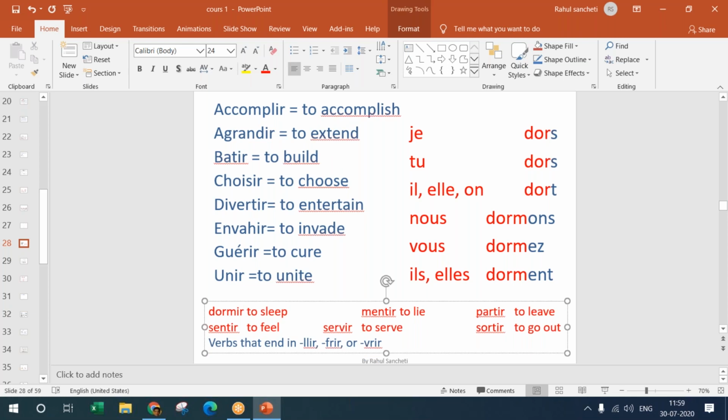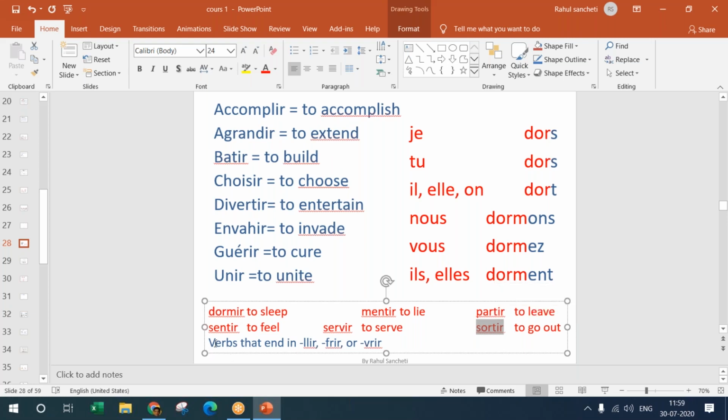Okay. Dormir is to sleep. Mentir is to lie, like literally speak true or false, or lie. Partir is to leave. Sentir is to sell, smell. Servir is to serve. And sortir is to go out or to exit. Okay.